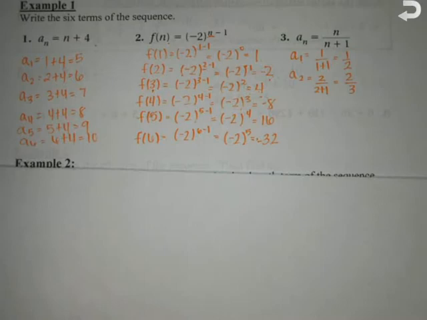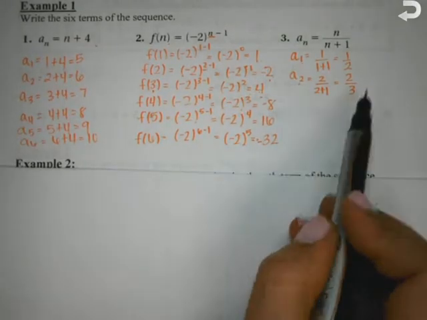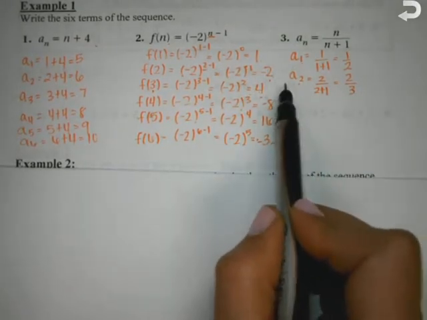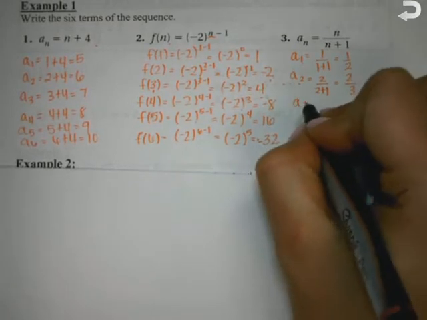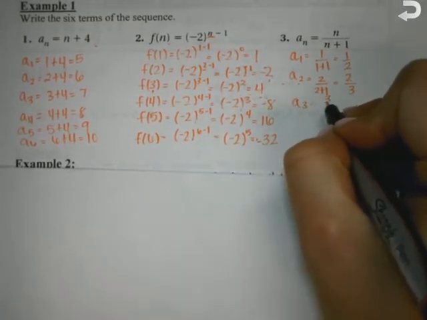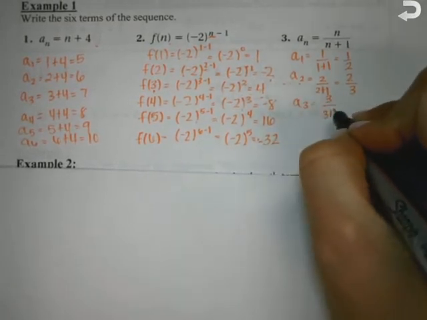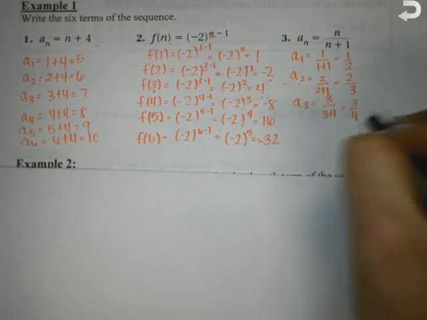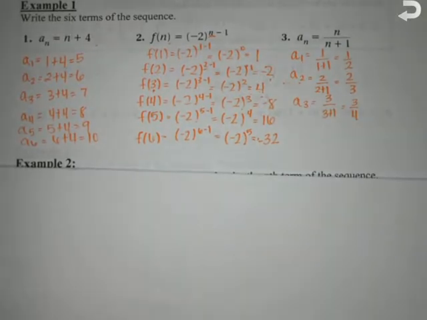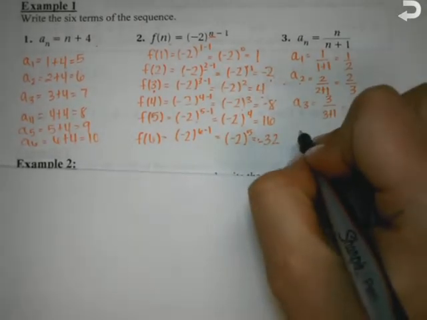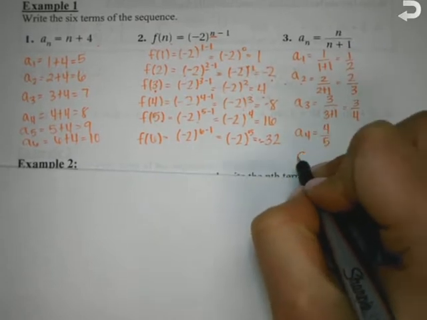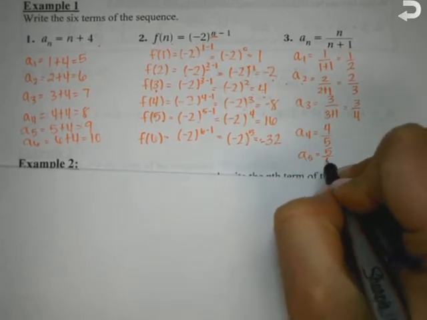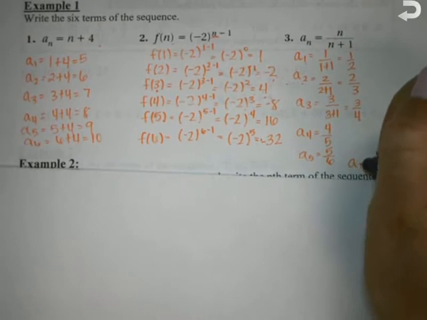This is just the label of the term. So what's your third term? 3 over 3 plus 1, which is 3 over 4. You guys see the pattern for this one? A sub 4 is 4 over 5, a sub 5 is 5 over 6, and a sub 6 is 6 over 7. It's just plugging in for right now.